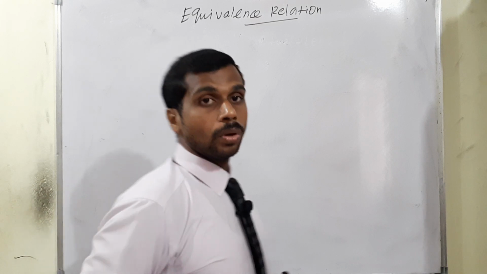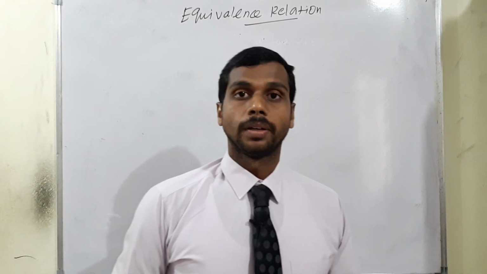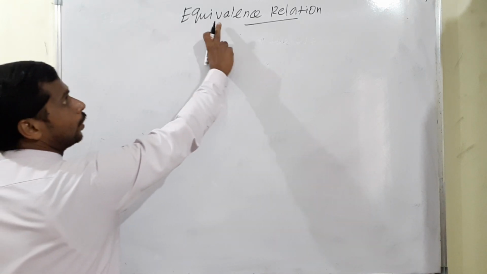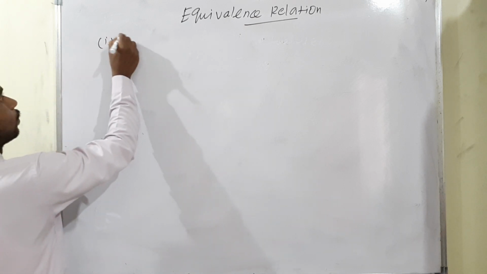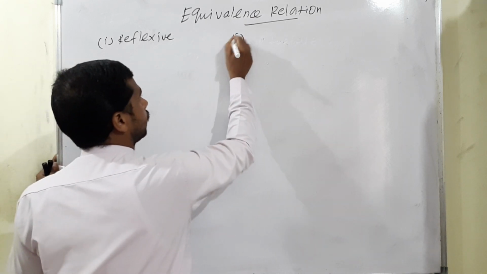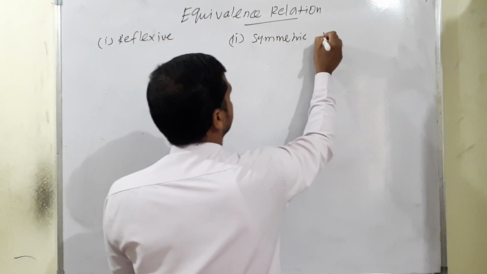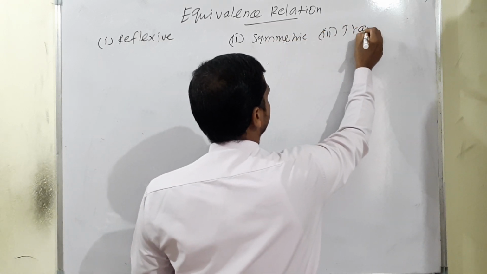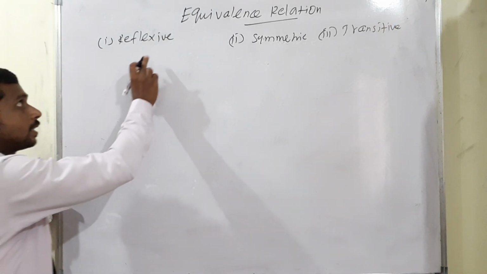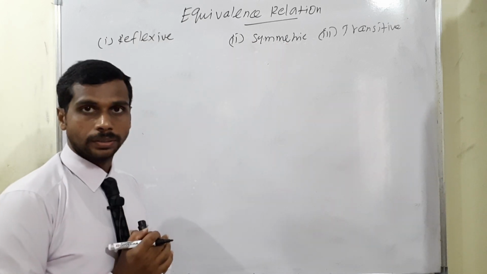Now I am moving to one of the important concepts, the equivalence relation. An equivalence relation has 3 important properties. First one is reflexive, second one is symmetric, and third one is transitive. If each and every one of these 3 conditions is satisfied, then definitely we can say it is an equivalence relation.